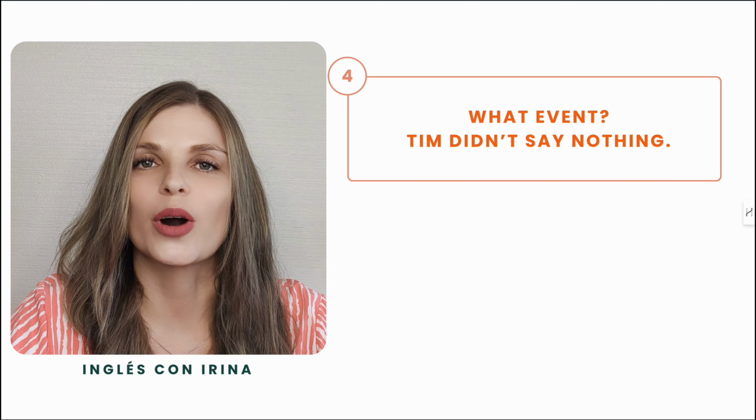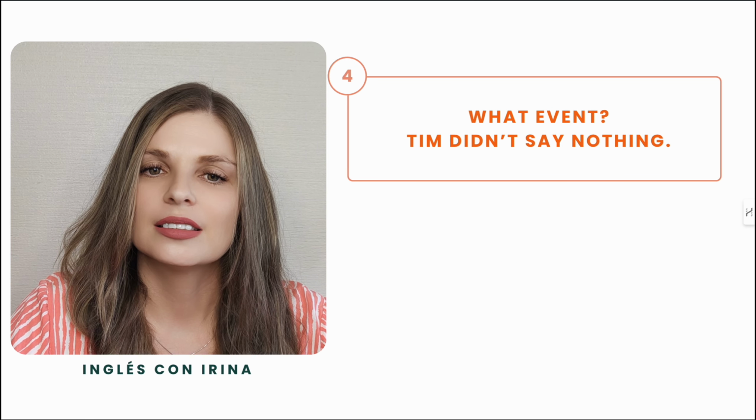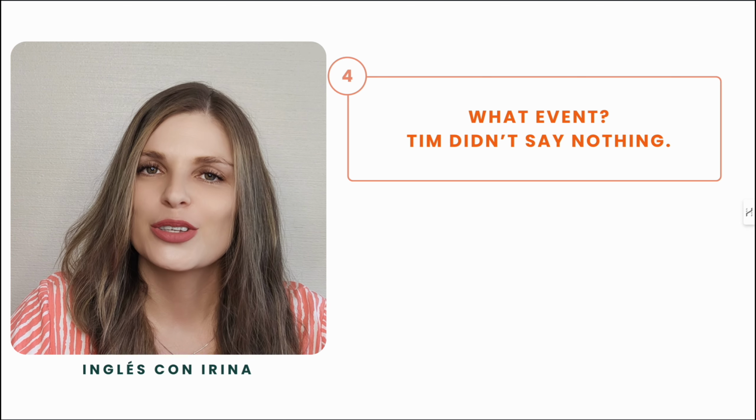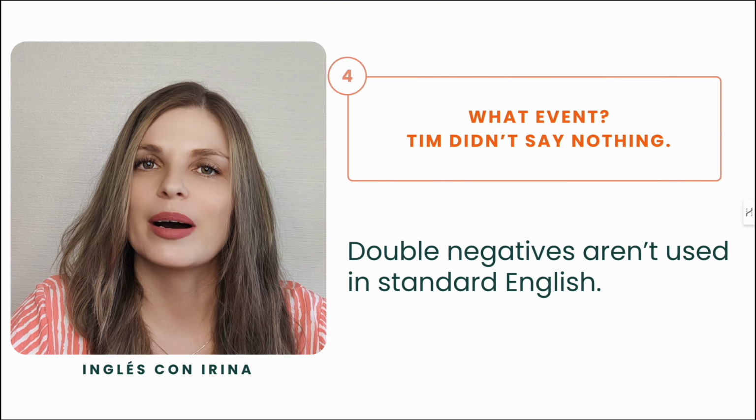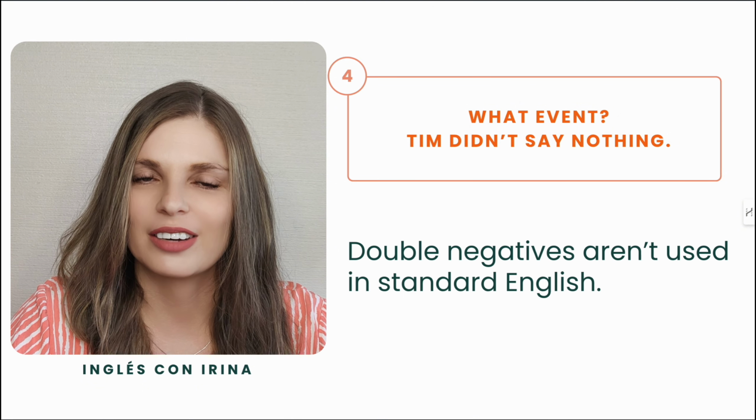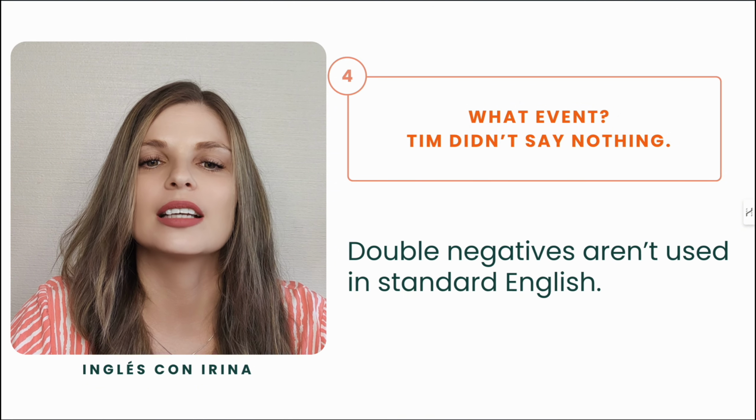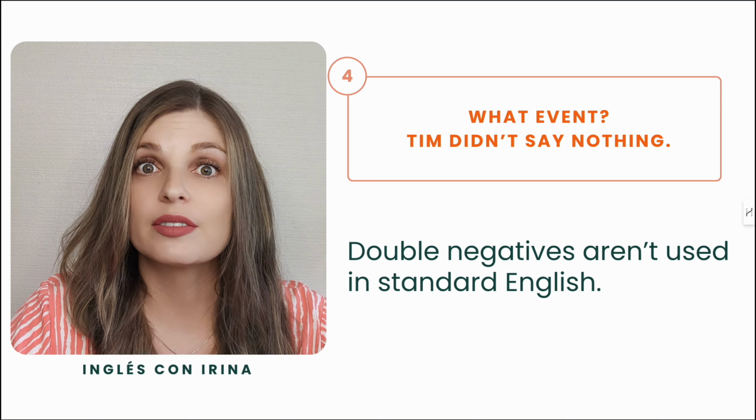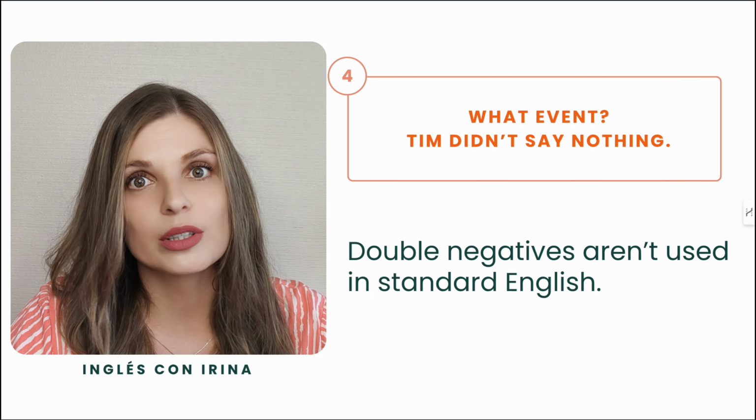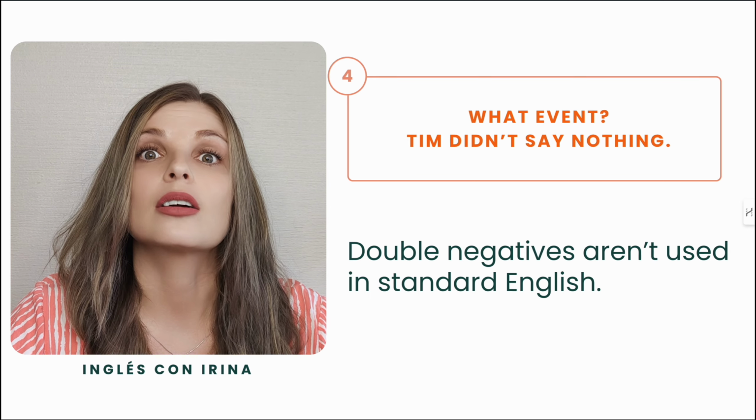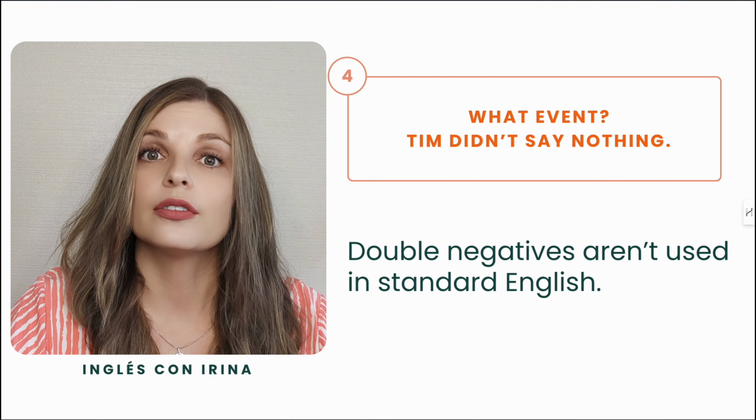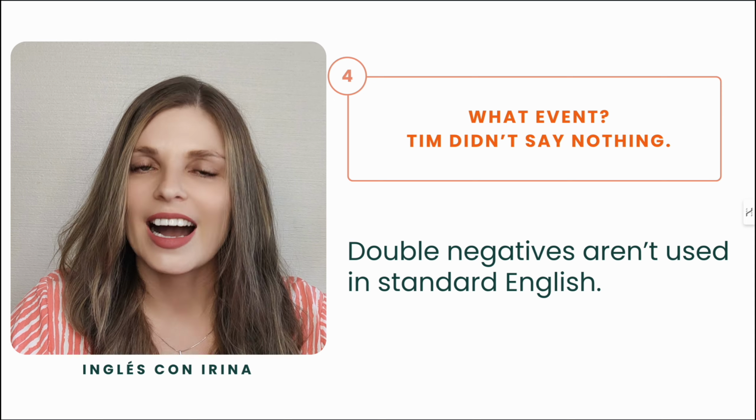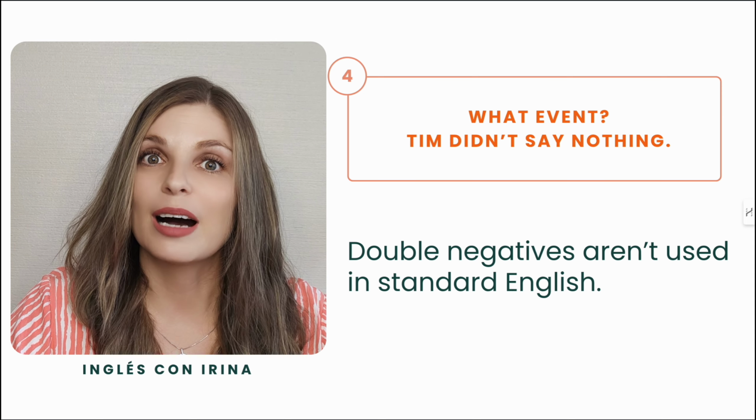Mistake number 4. What event? Tim didn't say nothing. So the mistake here is about the negative situation, right? In English, we do not normally use double negatives. You can hear it. Native speakers sometimes use double negatives. We will see some examples later, but grammatically it's not correct. And if you want to sound professional and formal and educated, I do not recommend you to use double negatives.